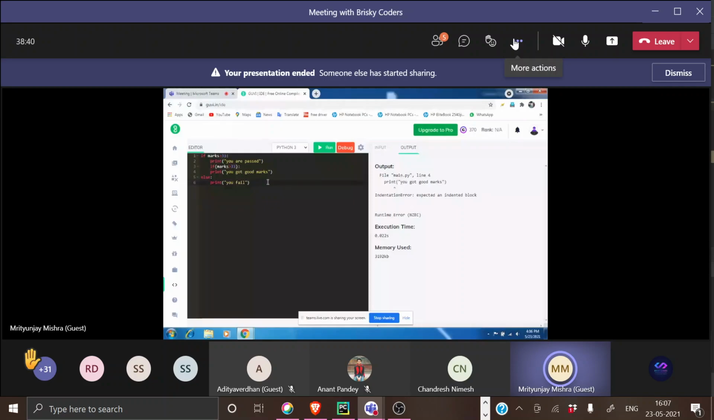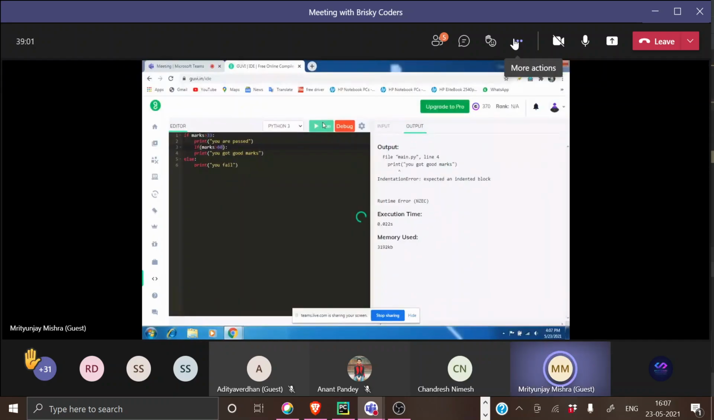If marks is greater than 33, print you are passed. See, you have given the same condition for both. Sir, 60. Okay, now give the output. It's giving an error, sir, line 4. The same indentation error is coming inside. See, indentation error.